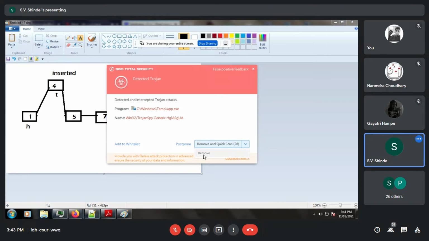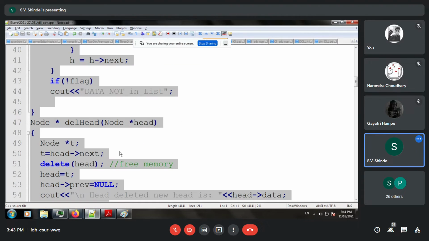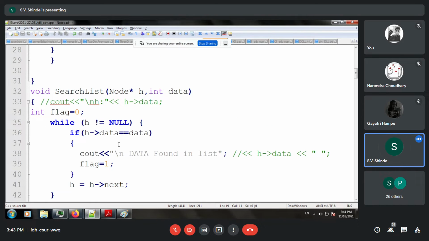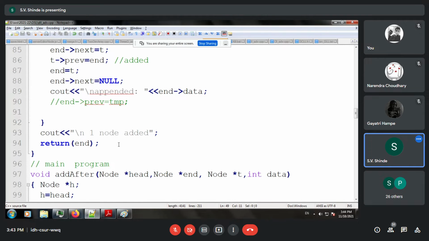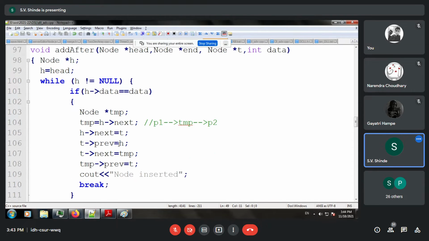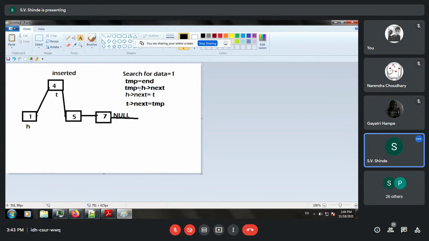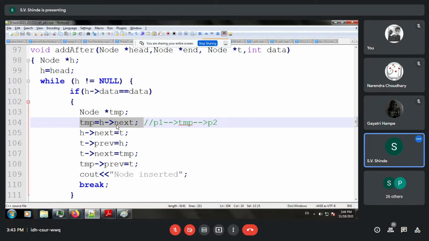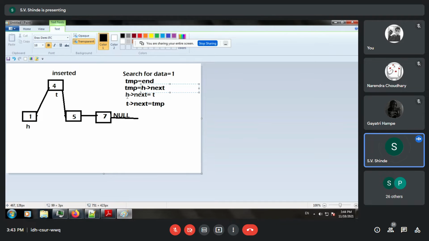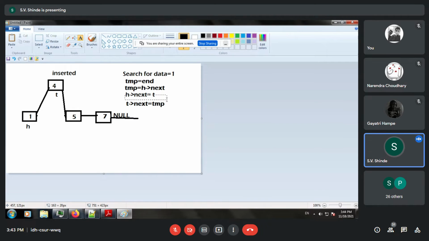Okay, so the same logic we are going to prefer in our code. So that was as far as adding the nodes. So this was after. So see over here, we have stored it into H arrow next. So you can observe this, H arrow next is saved in a temporary variable. Everyone getting this? Okay, then H arrow next is equal to T. So you can see that we have discussed this also.